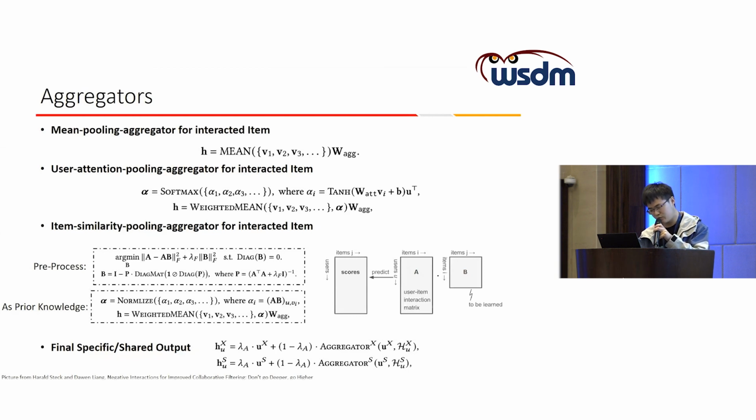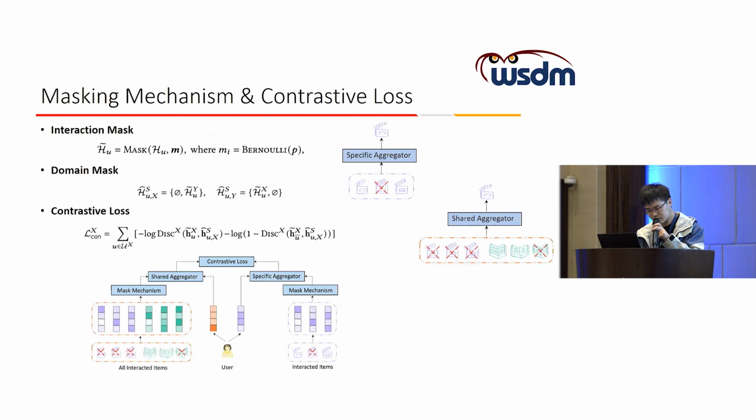And lastly, we obtain the weighted average results. Finally, we merge the aggregated item representation and the user's personal representation to obtain the final output. Here, H means the set of historical item interactions.